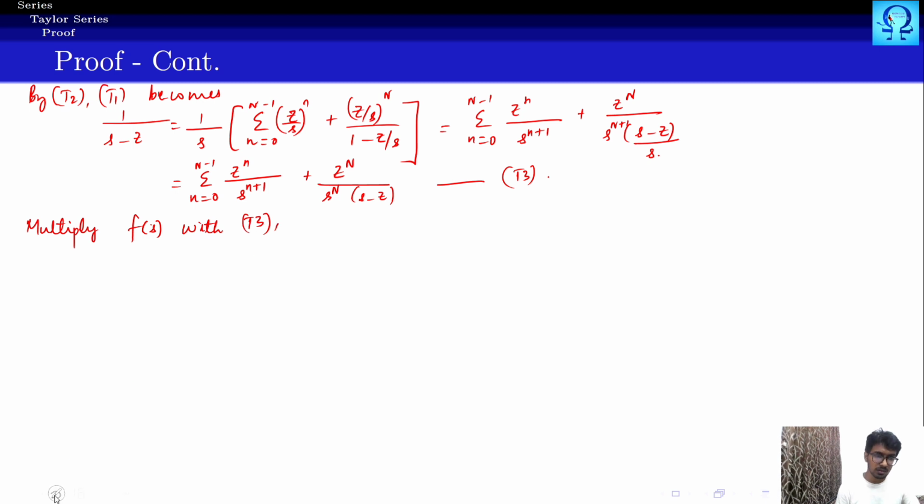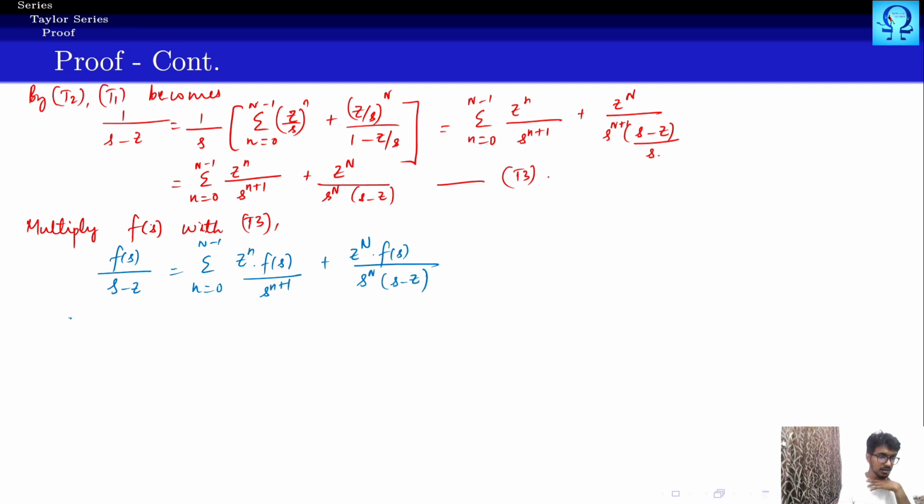Then we get f of s upon s minus z equals summation n runs from 0 to big N minus 1 z to the power n multiplied with f of s upon s to the power n plus 1 plus z to the power big N multiplied with f of s upon s to the power n into s minus z.